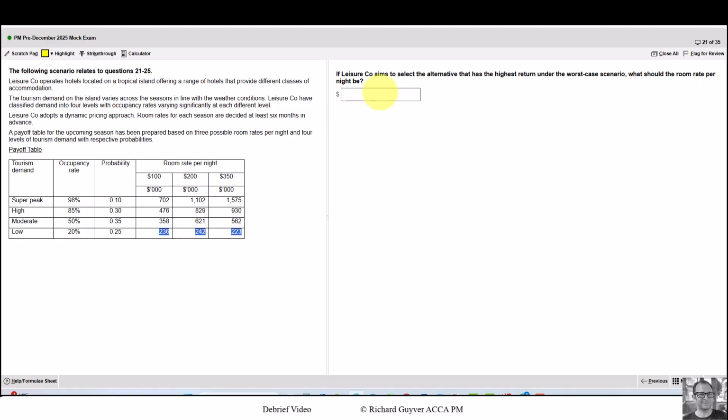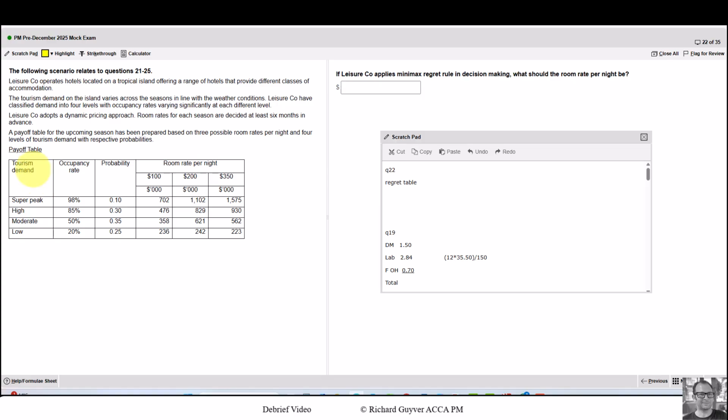Now don't put 242 in here. Again, they can't choose which of the outcomes occurs. All they can choose is the rate, and then the demand will decide which of these actually occurs. And the room rate we would choose therefore is $200 per night. If they applied min-max regret, what should the room rate be? Again, we work from right to left. We start with regret, build in a regret table, then we find the maximum, and then we find the minimum.